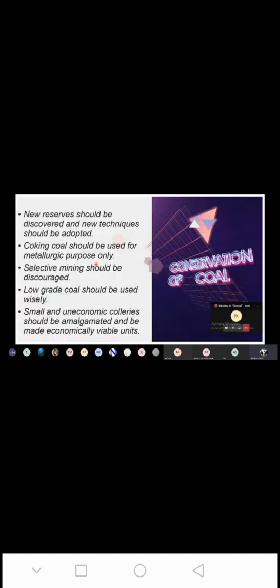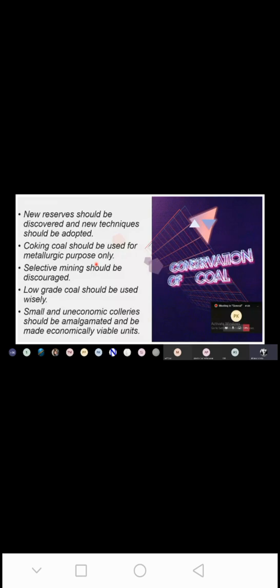Okay, as I have told you in the introduction, coal is a major source of power. In almost all the industries, coal is used for the production of energy and generation of heat. The first is that conservation of coal implies that every bit of energy that can be obtained and every bit of byproduct must be recovered. Now, when you extract coal, there are certain byproducts that we get when we refine that coal. So it is said that the coal should be conserved as well as the byproducts that we get from the coal.